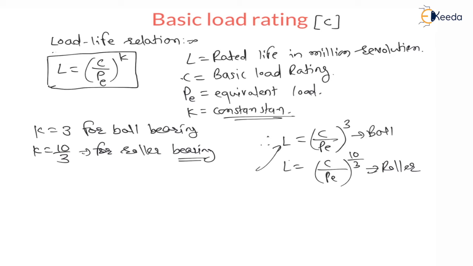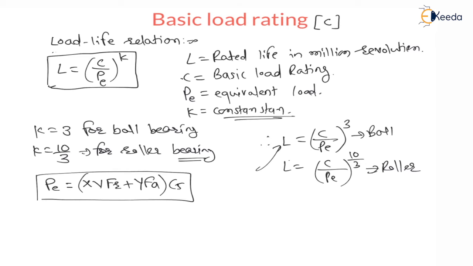where L is in million revolution, which is called rated life. Now this PE, which is equivalent load, is calculated as X V FR plus Y FA into CS. This is the formula to find equivalent load.